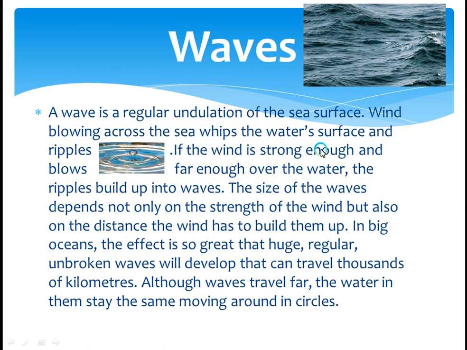If the wind is strong enough and blows far enough over the water, the ripples build up into waves. When the wind is strong and high, these small ripples build into waves.